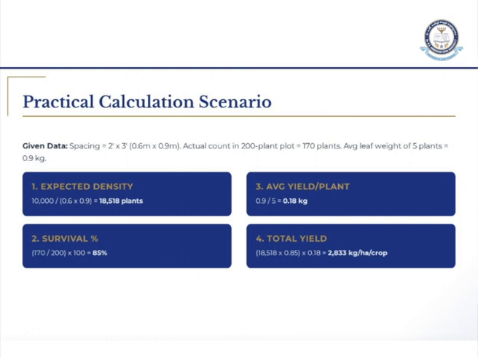You take the total expected plants, 18,518, into 0.85, the survival rate, and into 0.18 kg per plant. When you calculate everything, you get 2,833 kg per hectare of crop. Means for 1 hectare you will get 2,833 kgs of leaf.